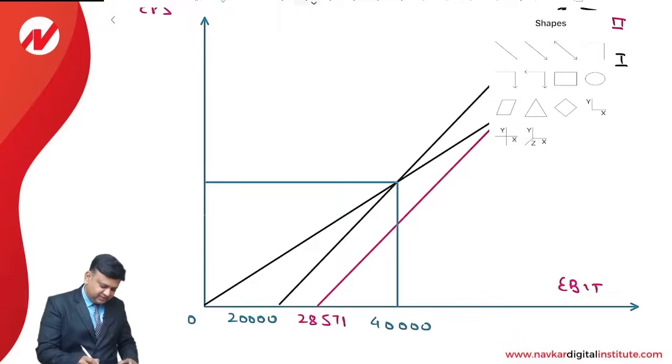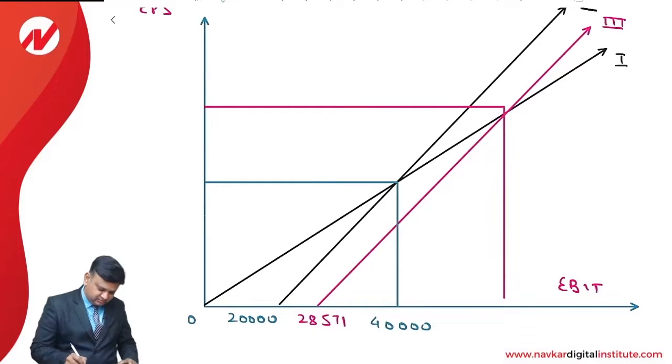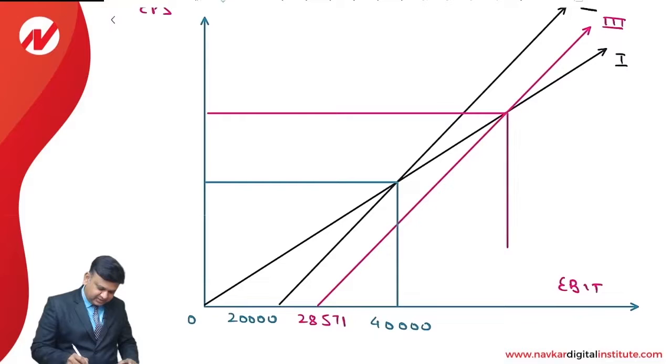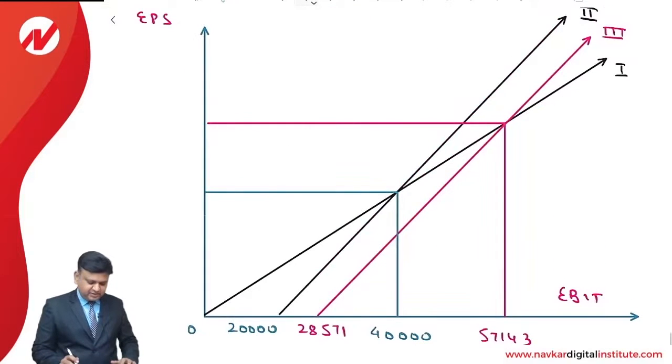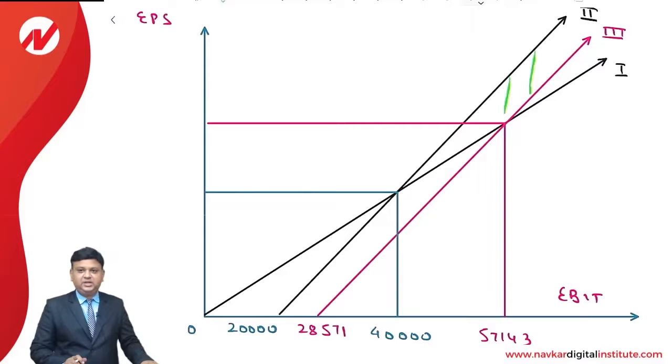Between first and third financial plan, again there is a financial indifference point. That is an amount of 57,143. That is the point at which EPS of first and third financial plan would be same. This is the way we can have an understanding. Importantly, friends, what we can see is that the second and third financial plan are going parallel. It means that the 2 is always better than 3. That is what we understand.